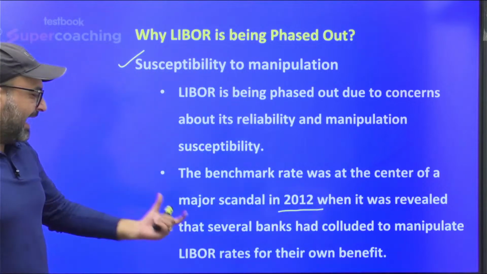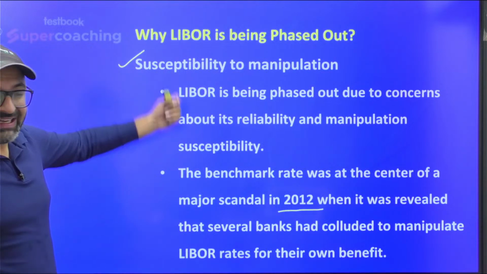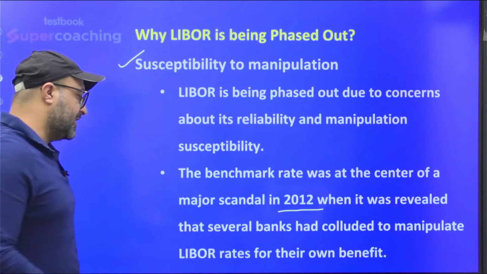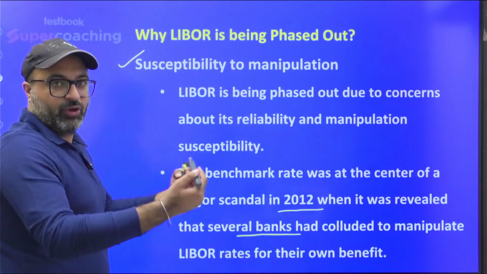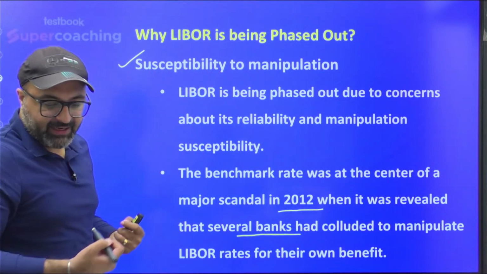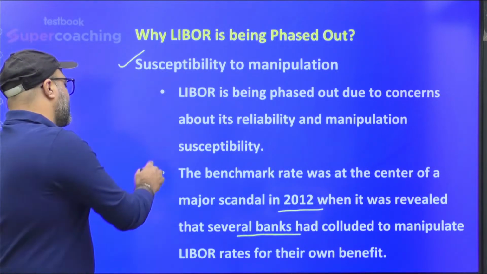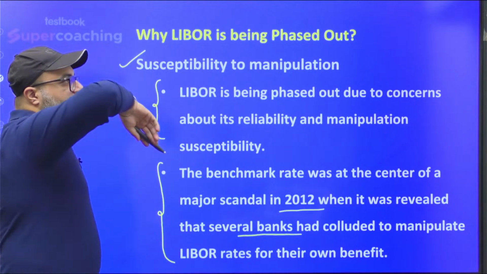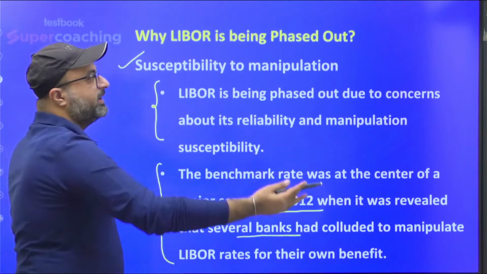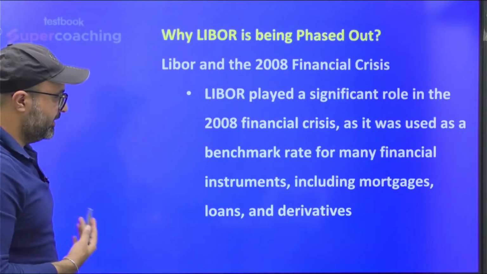there was a scandal revealed where several international banks, out of those 18 international banks, made a group, and then they decided to manipulate the rates they were going to submit, which would undoubtedly give a manipulated Libor, which would be helpful for them in order to make profit in the near future.